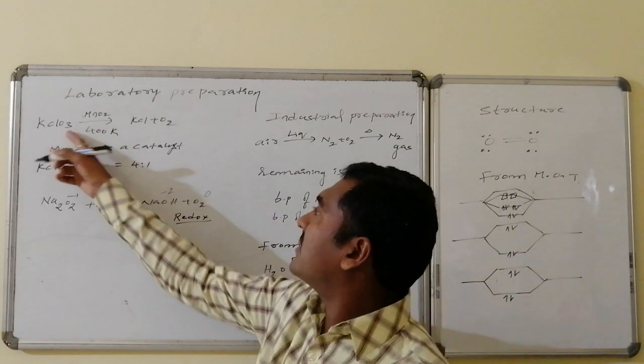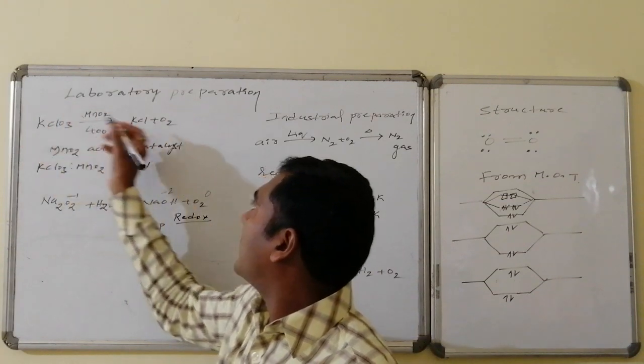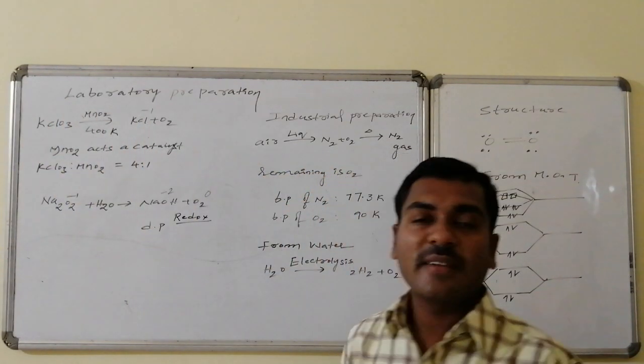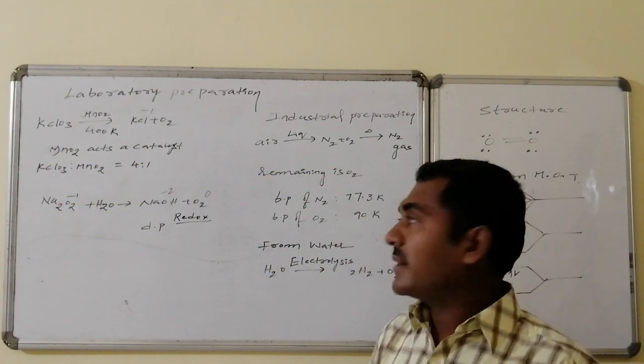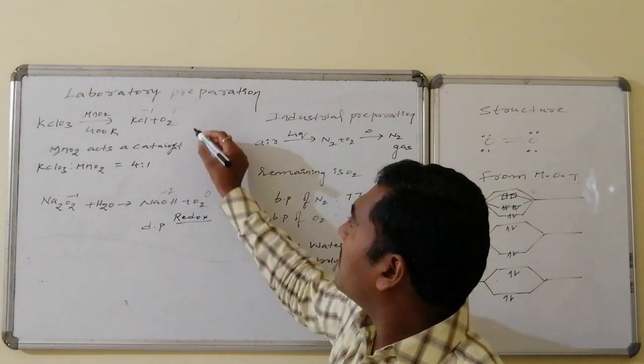Similarly, the above reaction is a redox reaction. See, potassium chlorate with chlorine in +5 oxidation state is converted to -1. That is a decrease, reduction, whereas -2 oxidation state is converted to 0. So therefore this is oxidation.